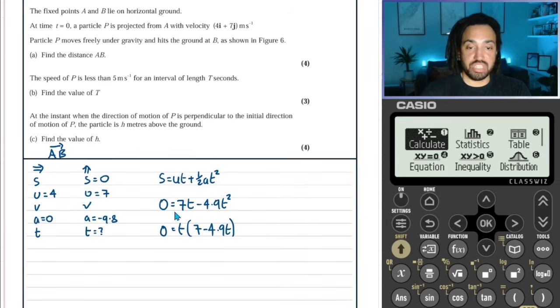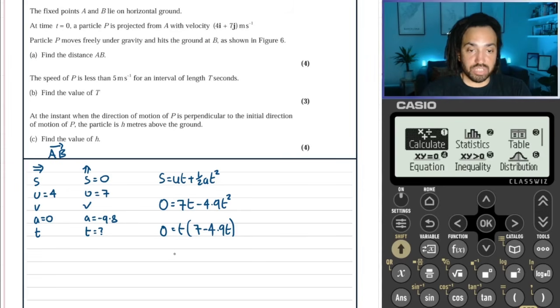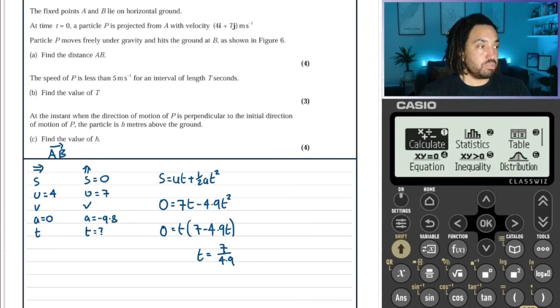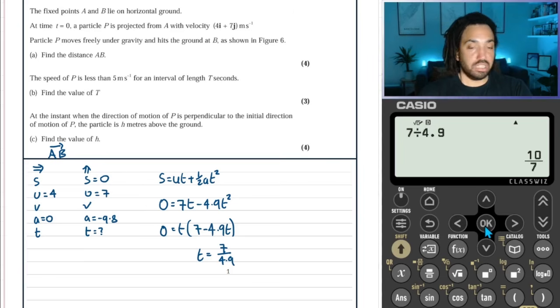So we either have t as 0, which is of course true because we know it starts with 0 displacement, but the one we're interested in is this one here, and to solve that bracket would give us 7 over 4.9, which perhaps we'll calculate into a nicer fraction: 10 over 7, great.